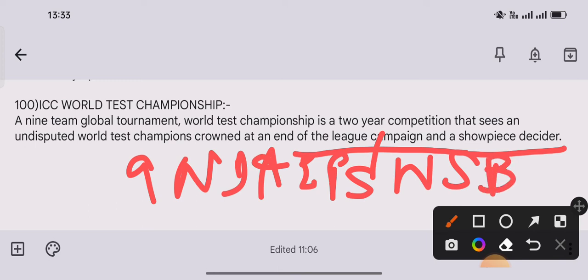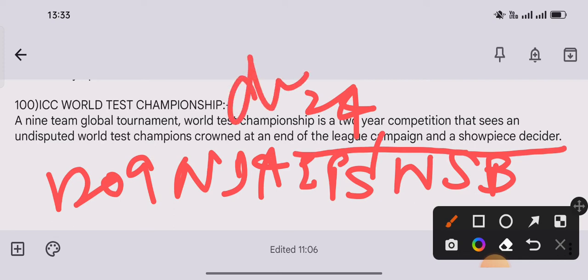In the 2019 to 21 cycle, every test series was worth 120 points, with those points divided equally across the matches. A team would gain 24 points for winning a test in a 5-match series compared to 60 points for winning a test in a 2-match series. And all teams play the same amount of series.